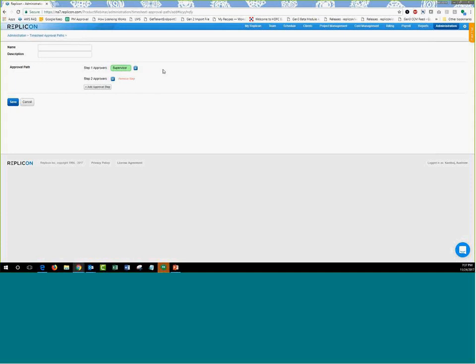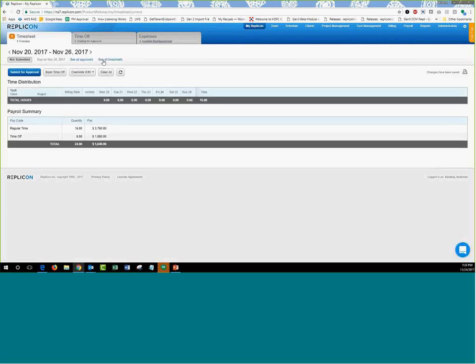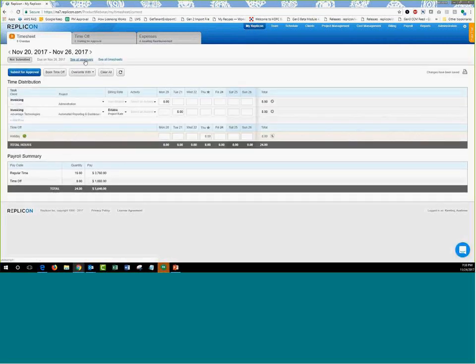Now, as end users, it is important that they know who is going to be approving their timesheets. For each timesheet that you have in the system, you have a link at the top called See All Approvers. You can click on this link and you would see the list of people who are going to be approving your timesheet. If your approval path contains the project manager or client representative, their names will not show up unless you enter a project or client respective to them in this approval path. The moment you do that, their names will start appearing in the See All Approvers section as well.